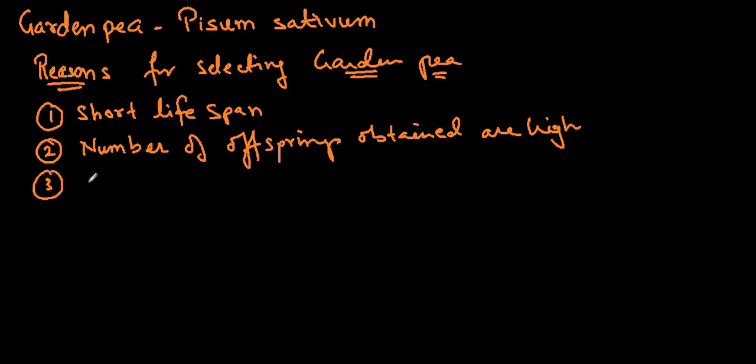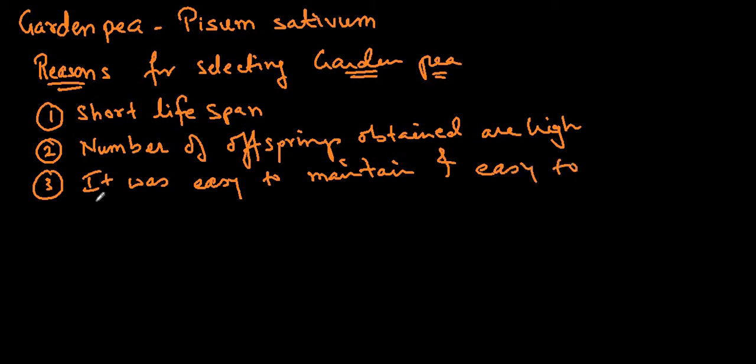Third thing, it was easy to maintain and easy to cultivate. Not much care is required for nurturing the plant.